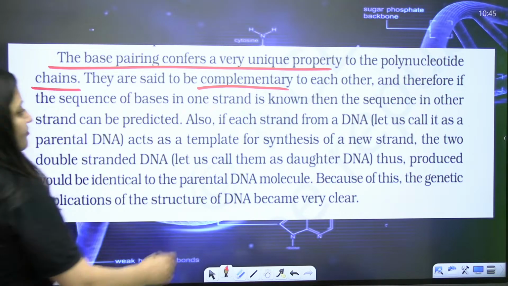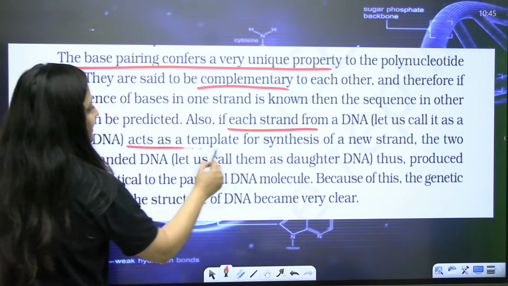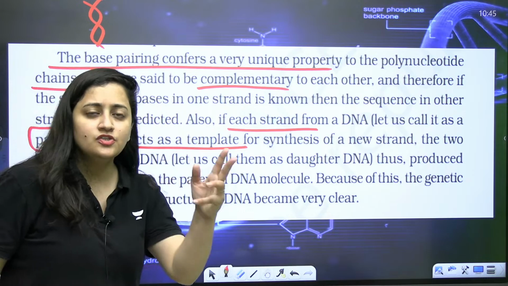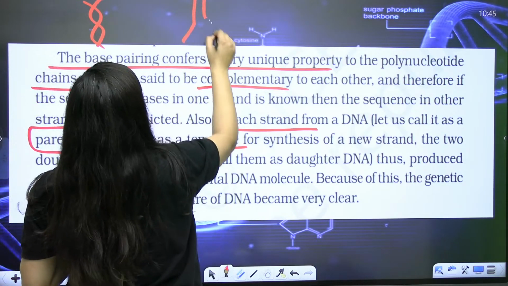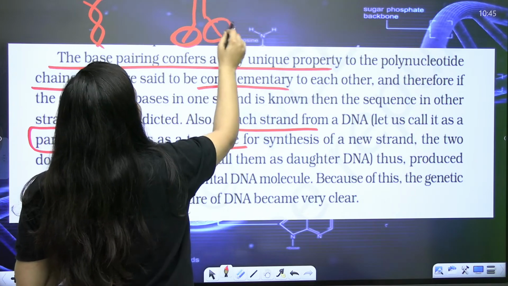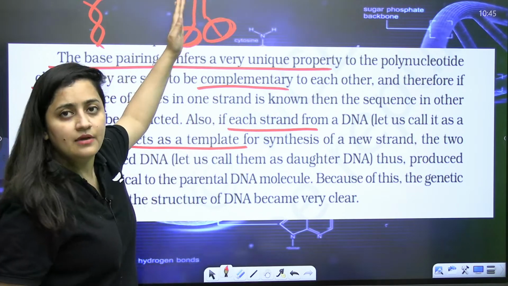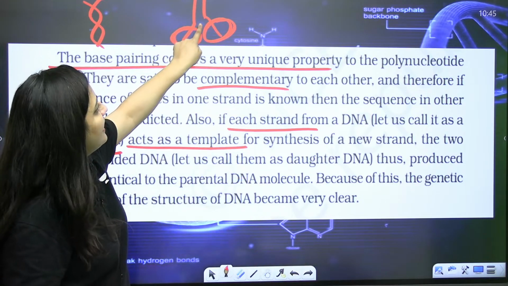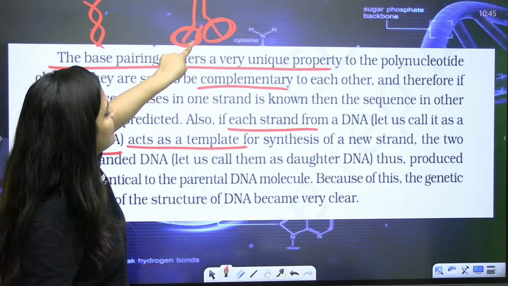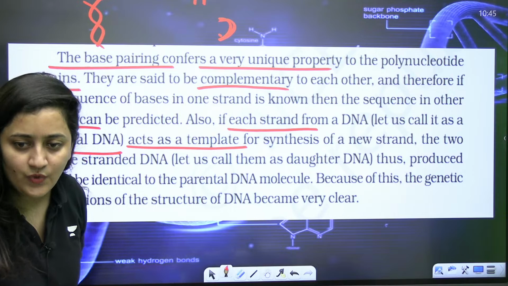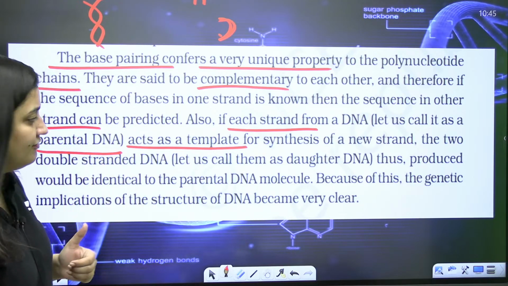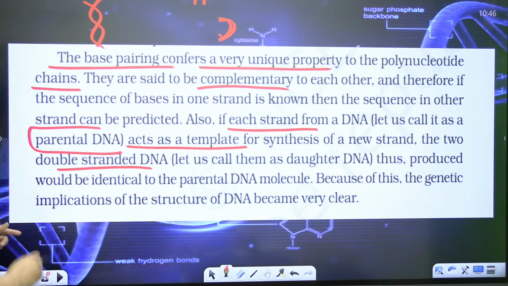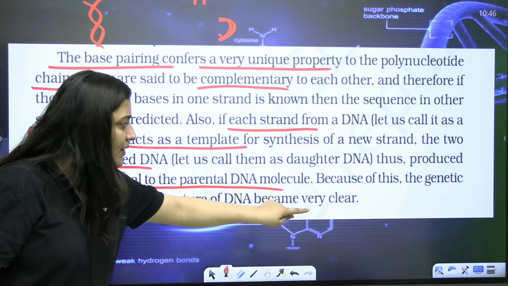So if each strand of DNA acts as a template, like see, this is the DNA. If one strand of DNA acts like a template, let's say it is open, so this strand will act like a template. It is the parental DNA. Because they explained complementary base pairing, it's understood that if we use one strand of DNA, complementary to it we can add the bases and form another strand of DNA as well. So the two double-stranded DNA thus produced would be identical to the parent DNA molecule.